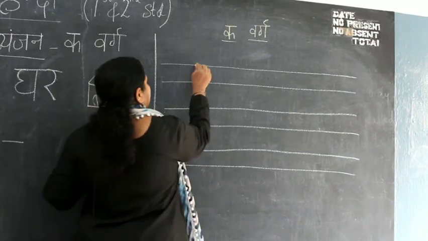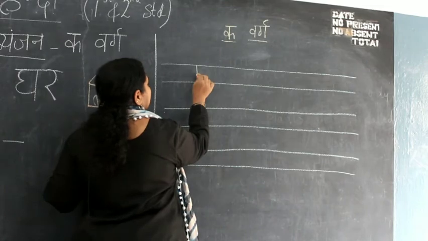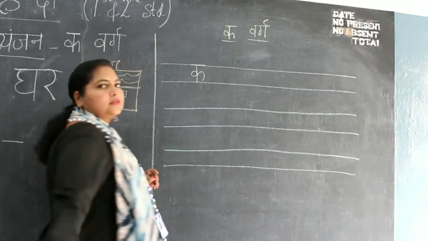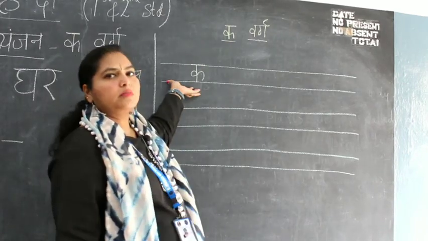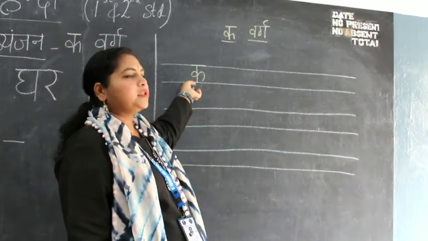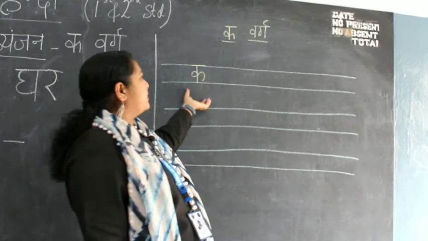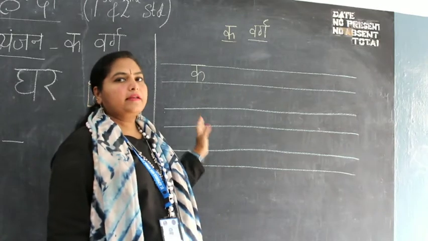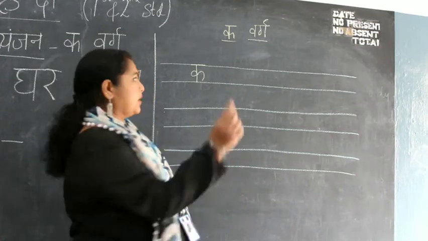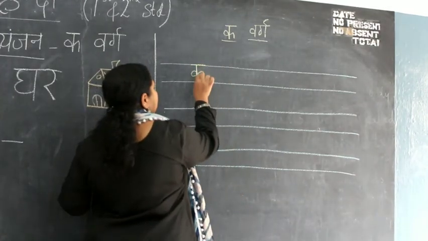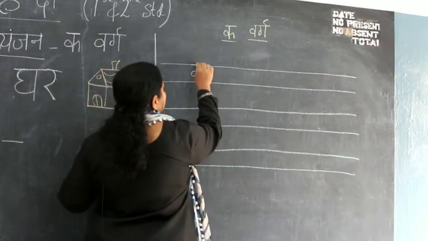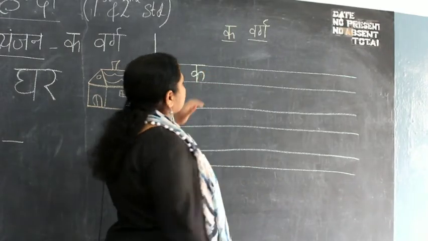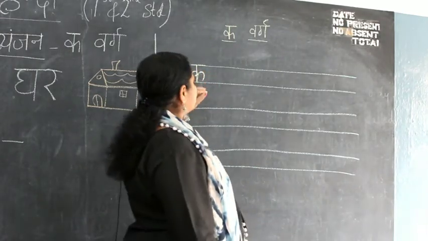Ka, standing line, go up and write ka. This is ka. The second standard children must have learned this last year, but the first standard students will be learning now. So look at it carefully and learn. Do not make any mistakes. Standing line, you go up, and this is your ka. Ka se kamal.